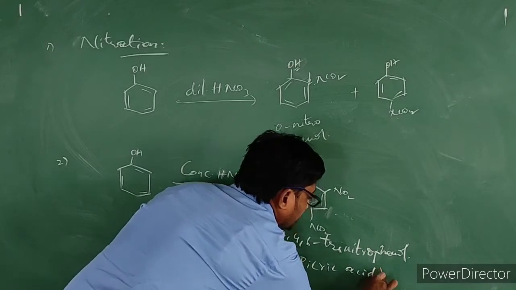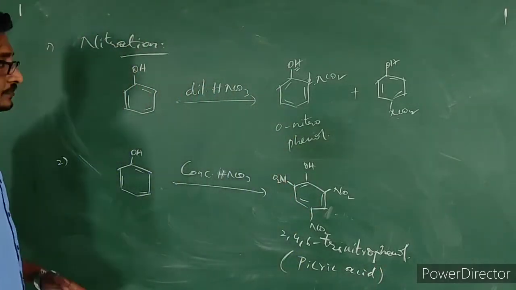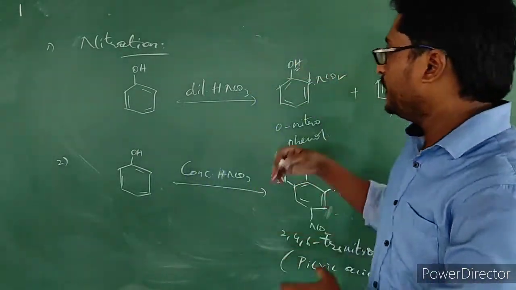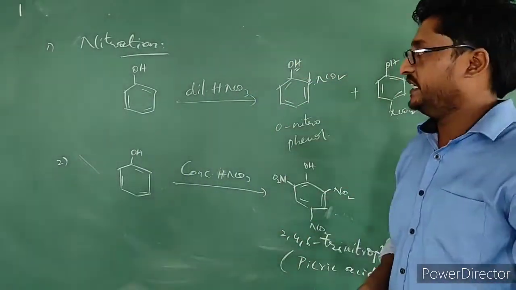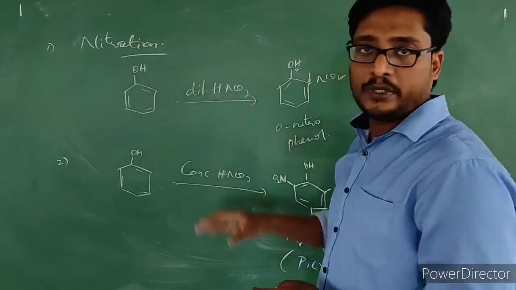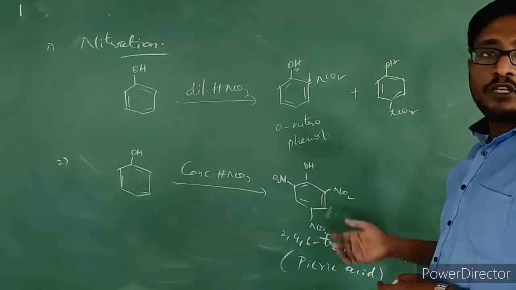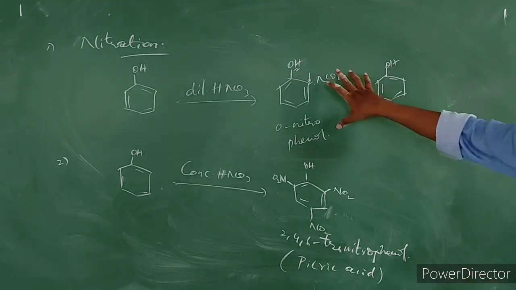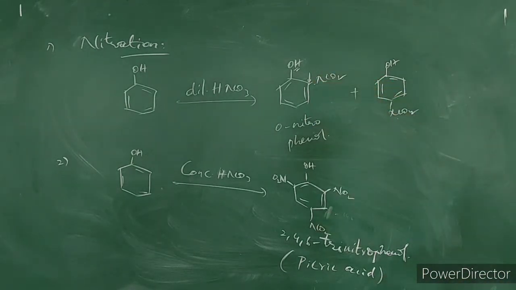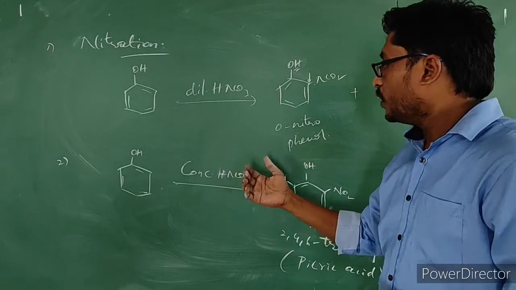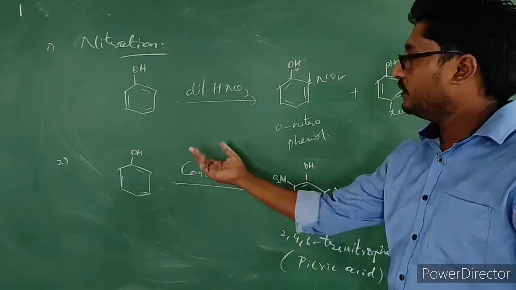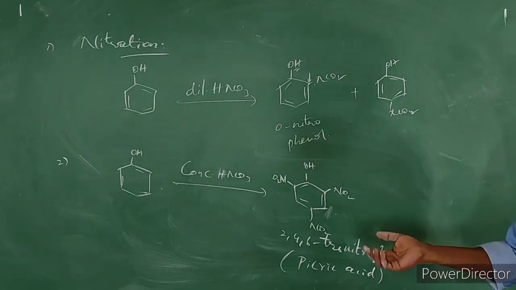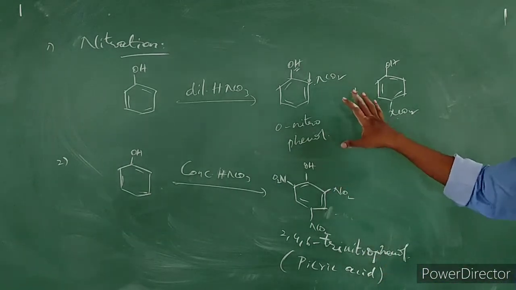Keep this in mind. See the difference between dilute HNO3 and concentrated HNO3. When we treat phenol with dilute HNO3, orthonitrophenol and paranitrophenol get produced, that is, mono substitution has taken place. But when we use concentrated HNO3 with phenol, a tri-substituted product gets produced. Please see the difference.